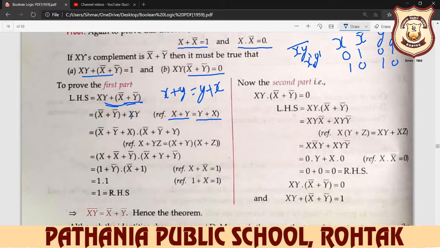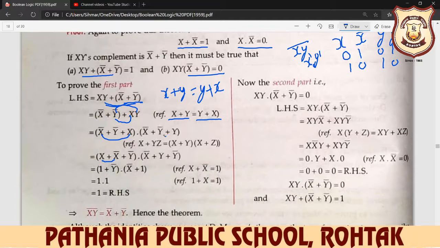First we multiply with x and then we multiply with y. So x complement plus y complement plus x, then y multiplied with x complement plus y complement plus y. Now we know x plus yz is always x plus y times x plus z. So we combine x plus x complement, so write down x plus x complement plus y complement.